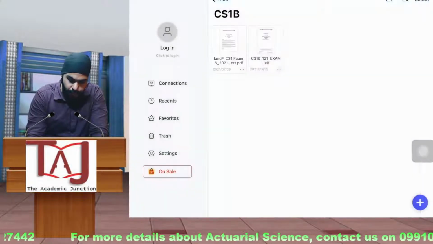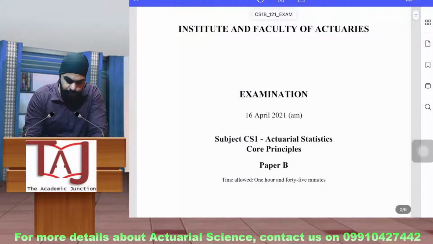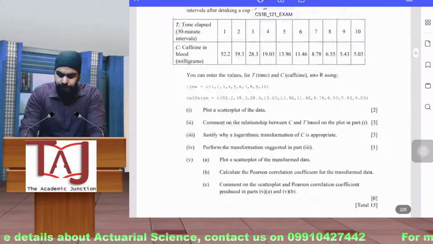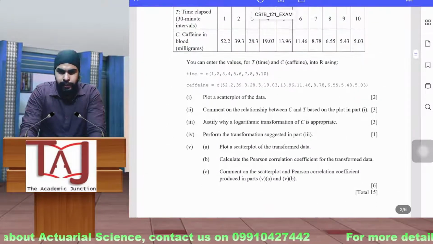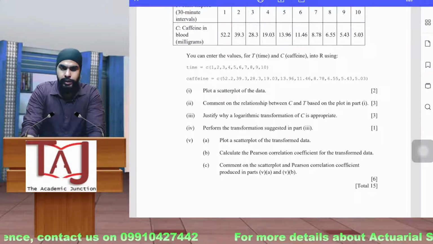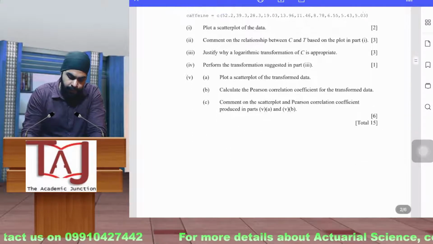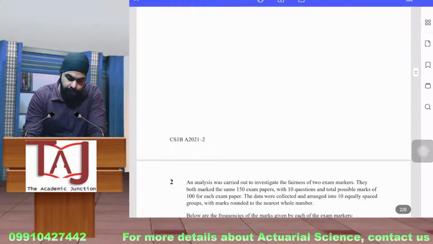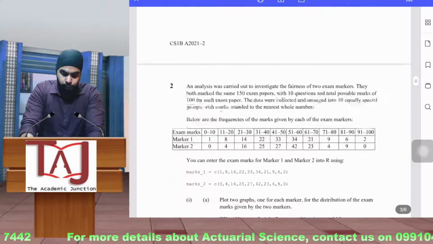So let's go back to the exam. The first question is 15 easy marks. Anyone who has very basic knowledge of R can score these marks. So it is very easy for anyone to score these 15 marks. Let's move ahead with question number 2.